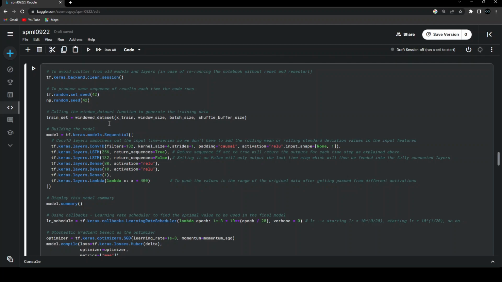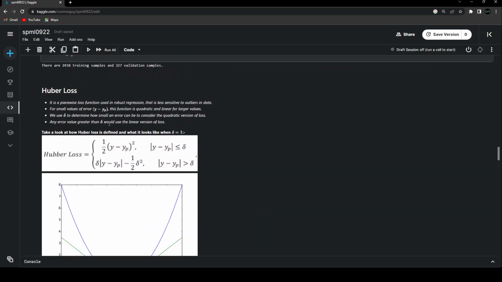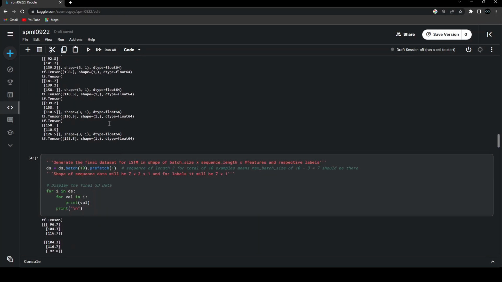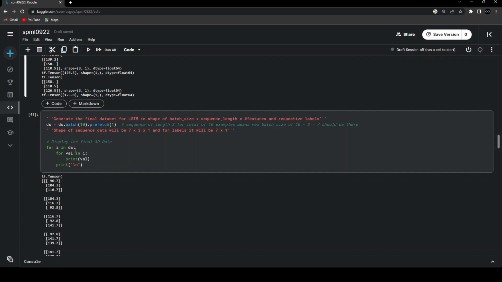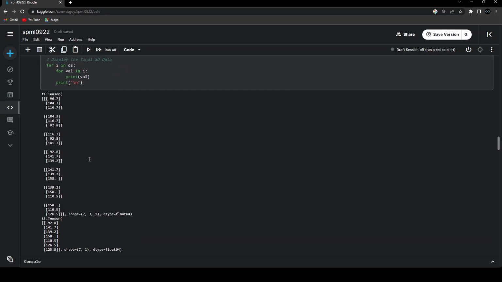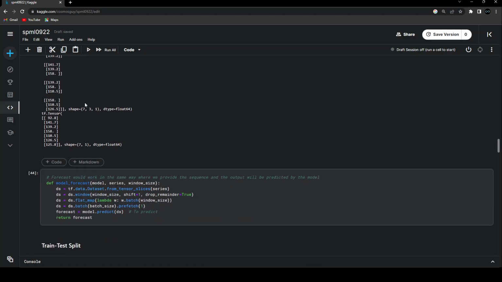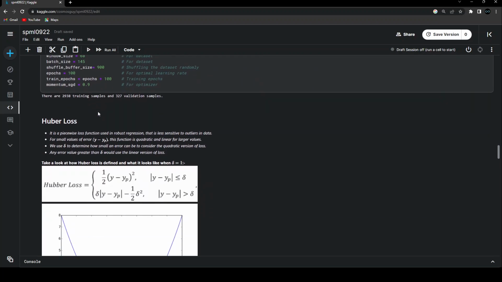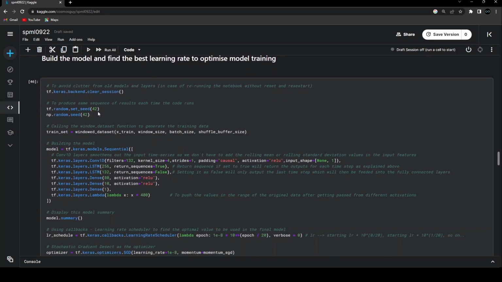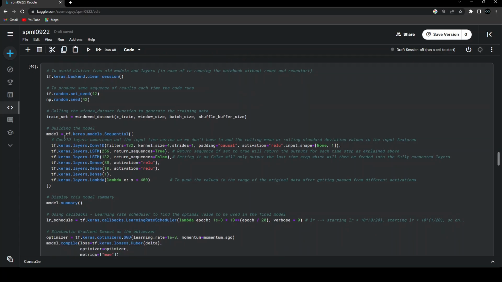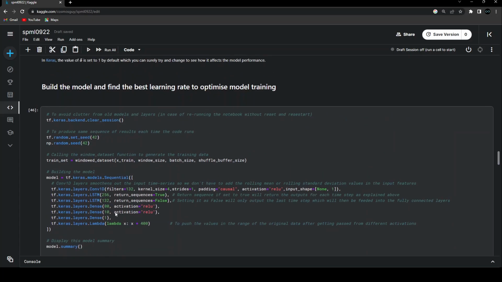If you want, you can also go ahead and run a for loop, for i in training data, for value in that i, and see what the value is. You will be able to see the data that will be generated with the batch size of 145, the window size of 60, and the feature value as 1. That's what we'll be able to see. And if you want to visualize it, I'm leaving it up to you: you can create one more line over here and visualize the data in the output.